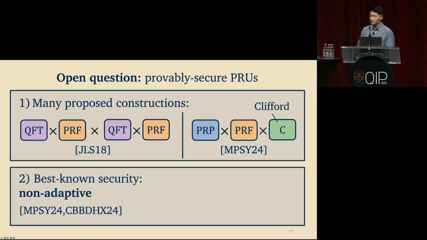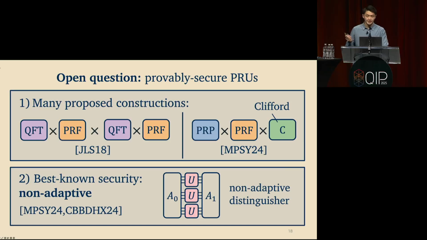What did we know about security? The best known security we could prove before this work was non-adaptive security. Non-adaptive security is a weakening of the standard security notion of a PRU, so that security only holds against non-adaptive distinguishers. These are distinguishers that make all of their queries to the unitary at once, in parallel. A non-adaptive distinguisher looks like this diagram here. Notice all the queries to U are made simultaneously. This is certainly a large and expressive class of distinguishers, but in general, a polynomial-time quantum distinguisher has the freedom to query adaptively. It can make one query to U and use the outcomes of this query to determine what it queries next.